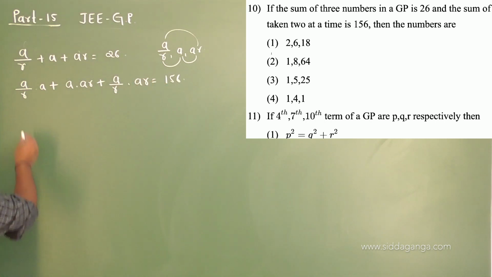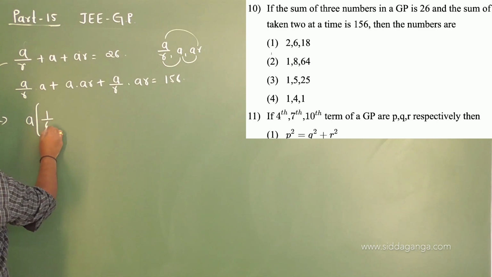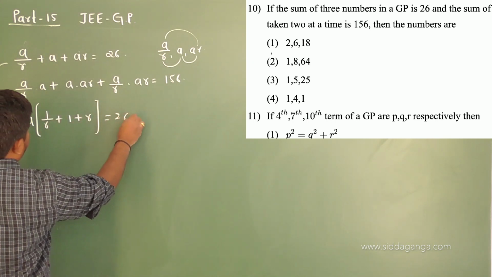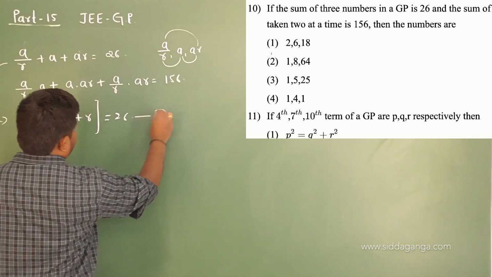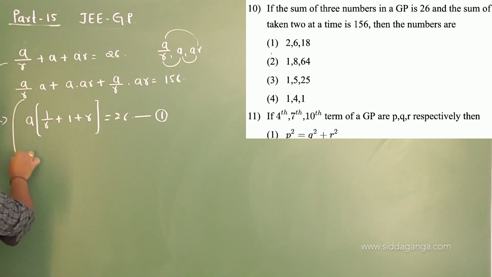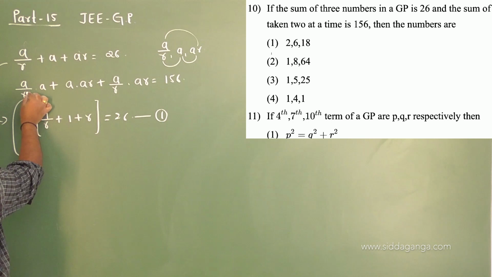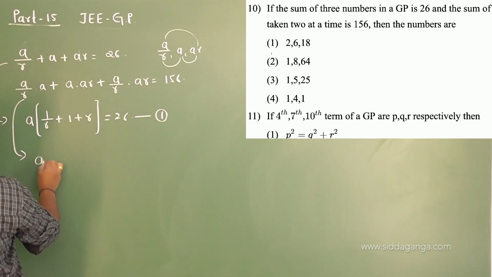That's the question. This can be written as a, taking a outside, a into 1 by r plus 1 plus r is equal to 26, equation 1. And this can be written as a square, since all the terms contain a square, I am going to take a square outside.